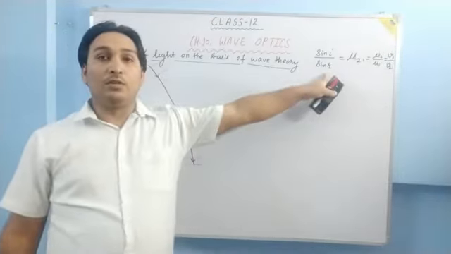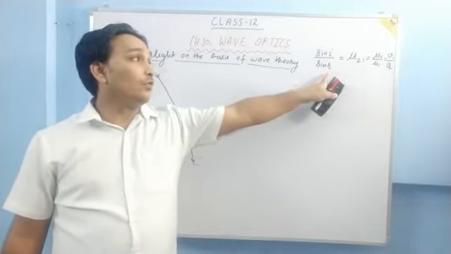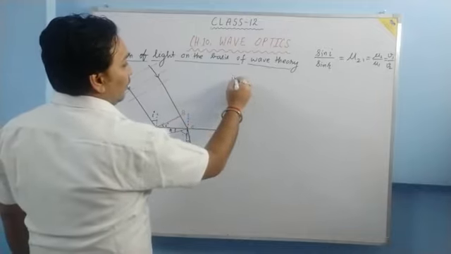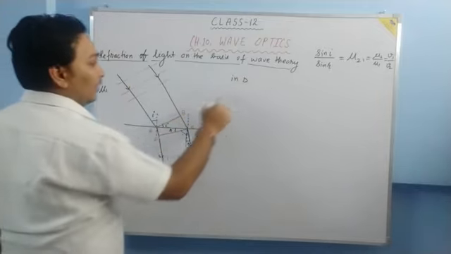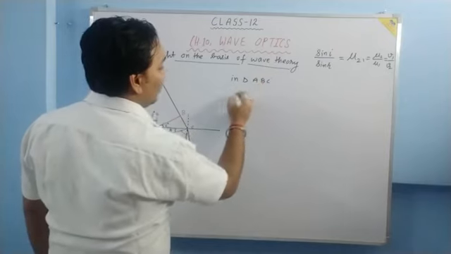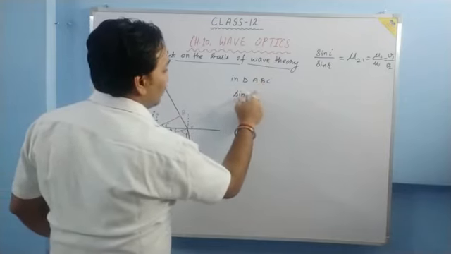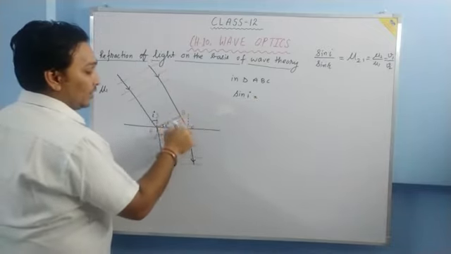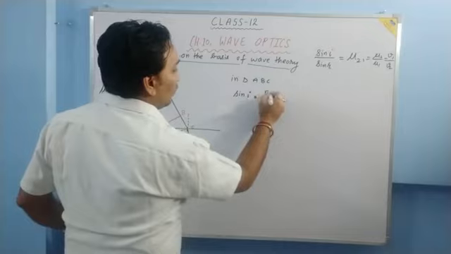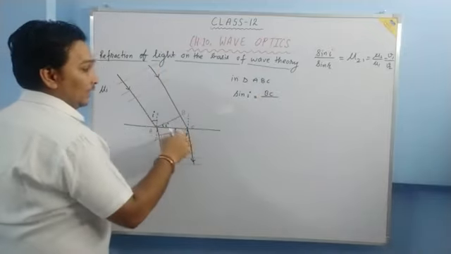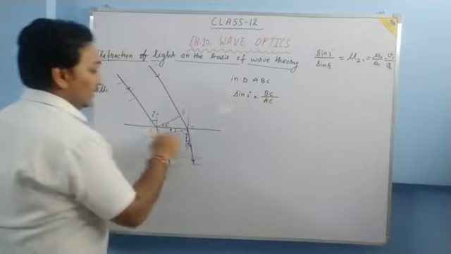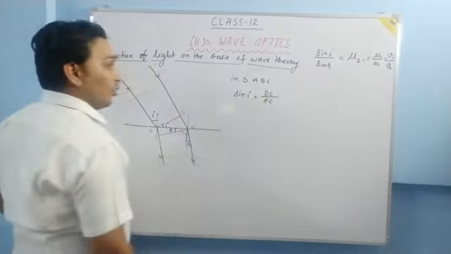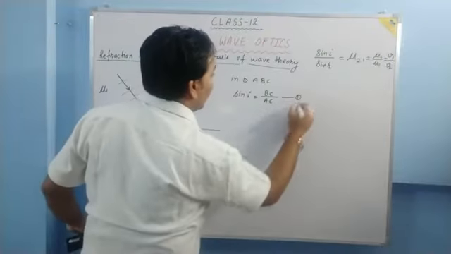So we have to keep this thing in our mind. Just see in the diagram, in triangle ABC, sin i is equal to what? In triangle ABC, in front of i, BC will be the perpendicular, so BC upon AC. AC is our hypotenuse. For i, AC is the hypotenuse, BC is the perpendicular, AB is the base. So sin i is equal to BC upon AC. Let this be equation number 1.